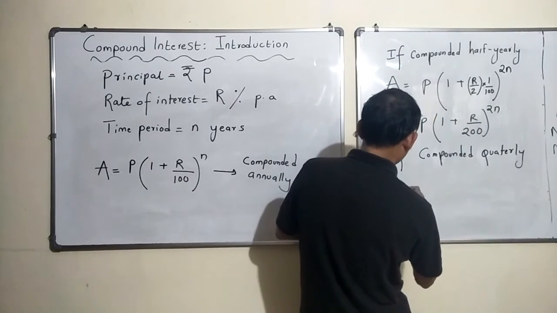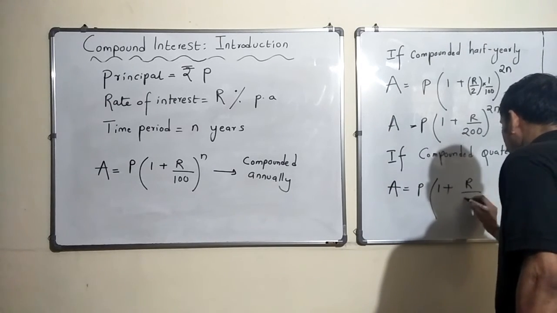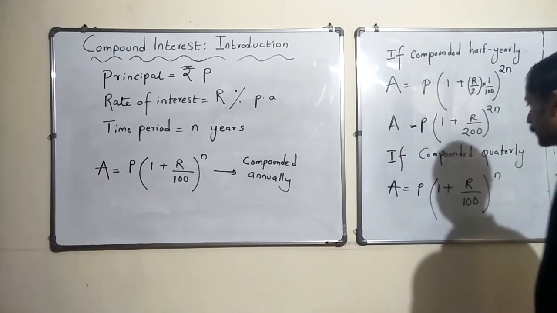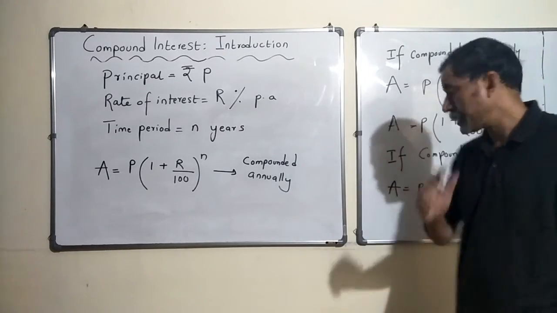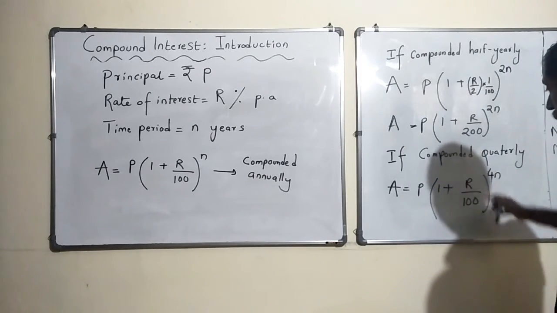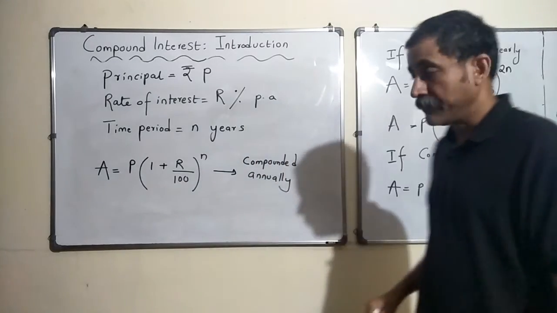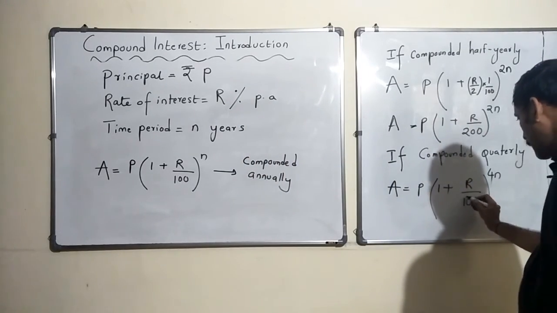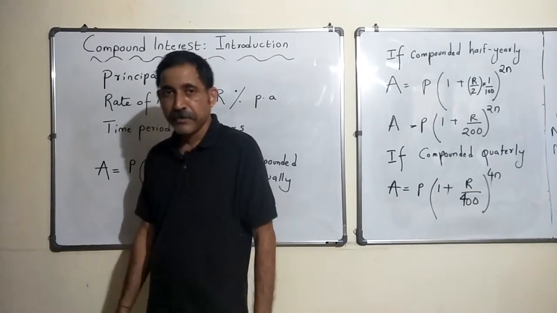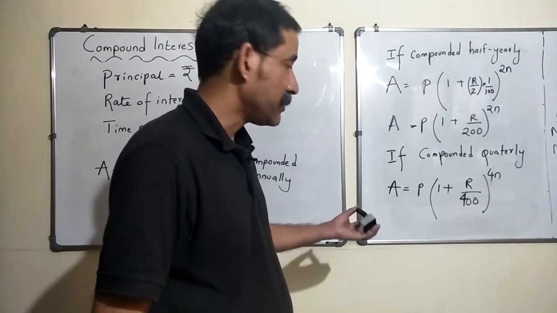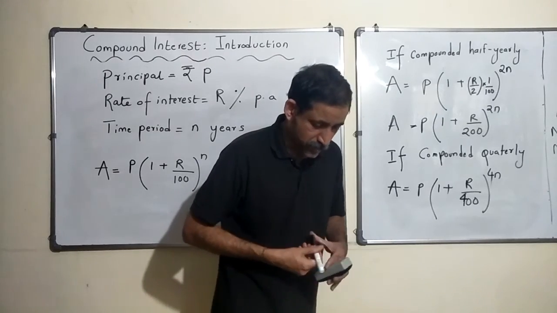So your amount should be P, I'll just copy it as it is, r by 100, to the power n. If I am going to compute 4 times in 1 year, in n years it will be 4 into n times, so this is 4n. Your rate of interest in 1 year is r%, so in a quarter it will be r by 4. So this will become r by 4, nothing but r by 400. This is the way you should think and solve the problems. All right, so this is good, students.